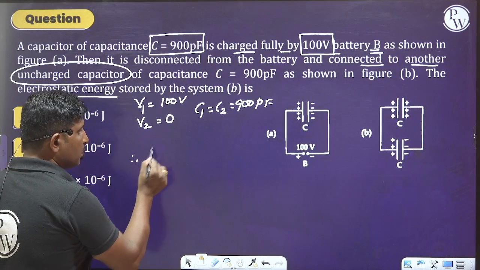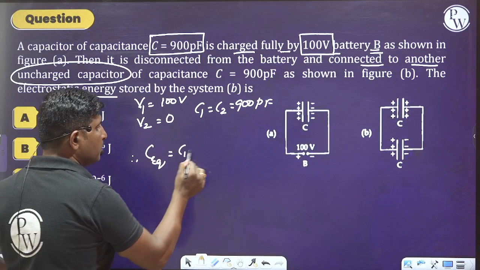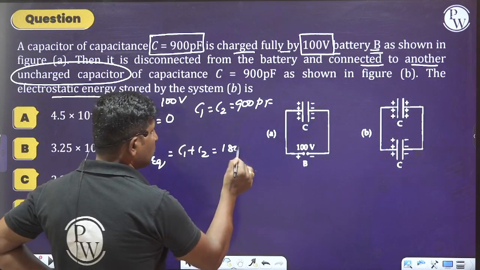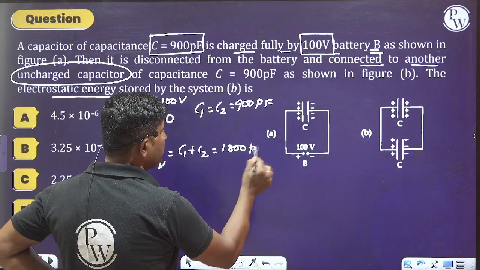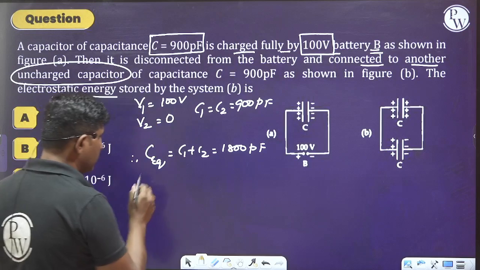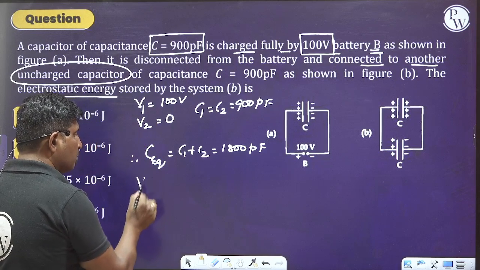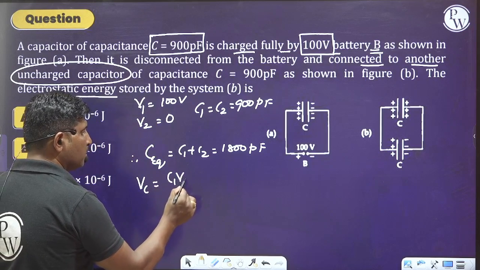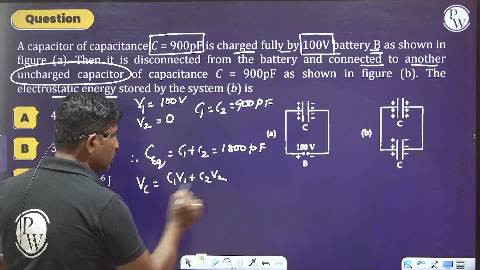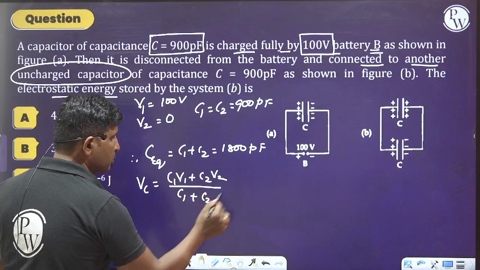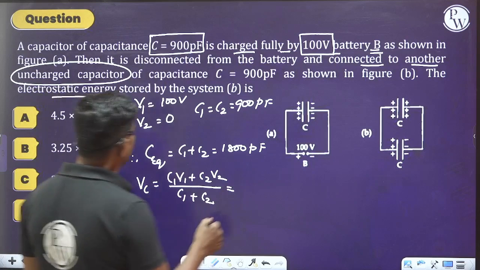we can say that the equivalent capacitance here is C1 plus C2, which is nothing but 1800 picofarad. Now, what can you say about the common potential? Common potential is (C1 V1 plus C2 V2) divided by (C1 plus C2). So just calculate this value here.